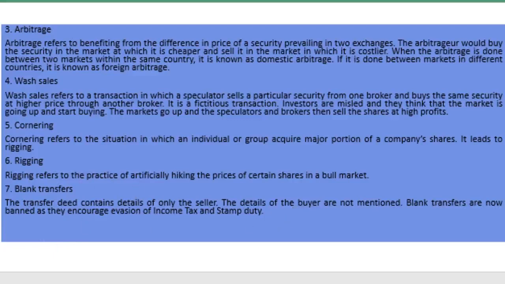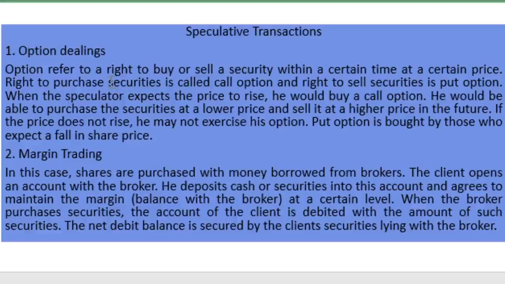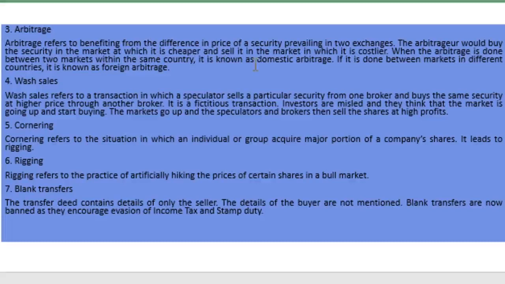These are the various types of speculative transactions. Option dealing is the right to buy or sell securities within a certain time at a certain price. Margin trading means shares are purchased with money borrowed from the brokers. Arbitrage is making use of the price differences in the market.